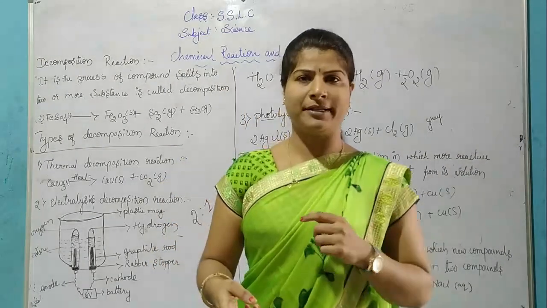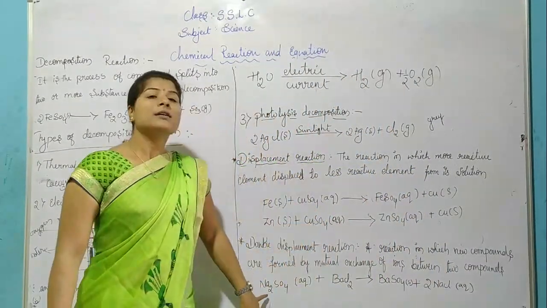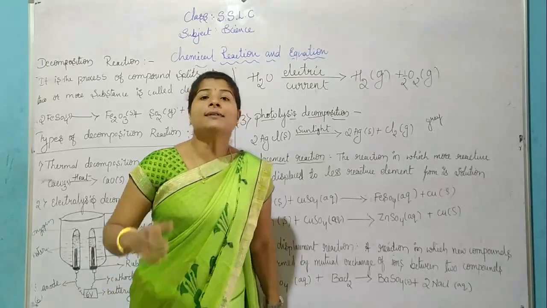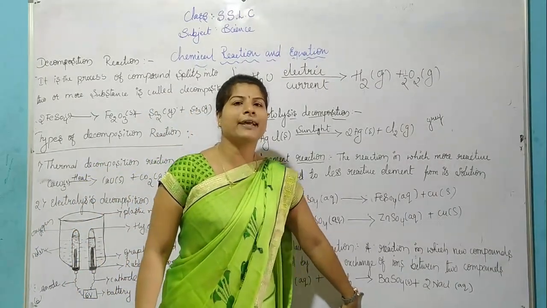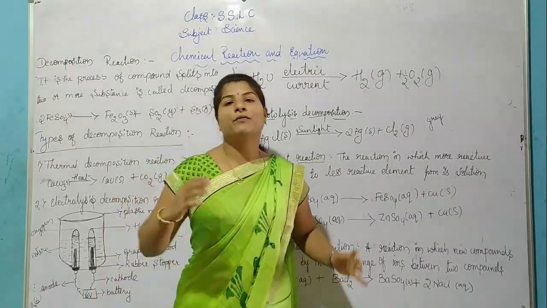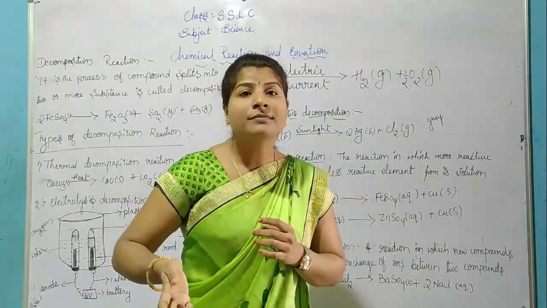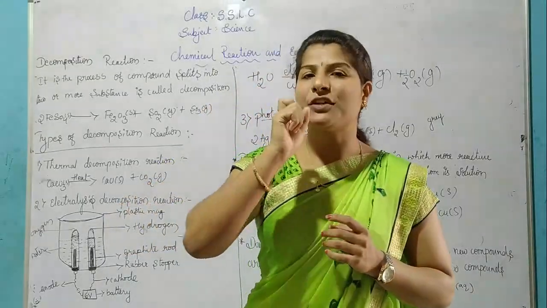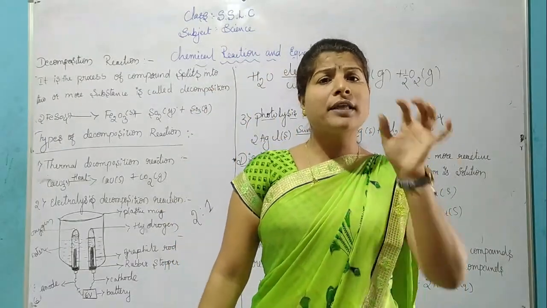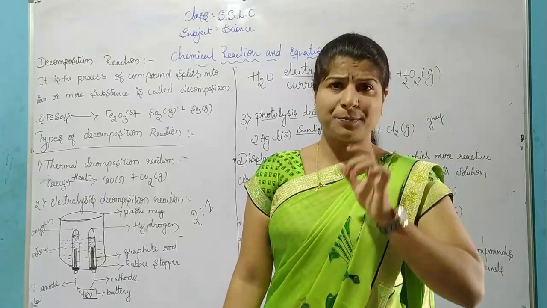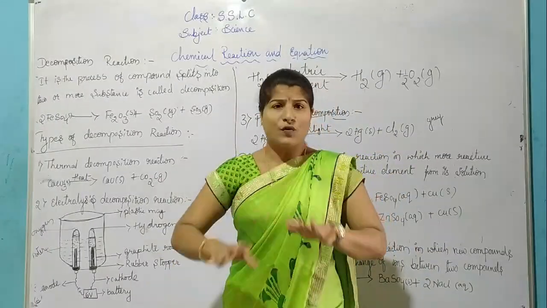The activity once again I am explaining. In one test tube we take sodium sulfate, and in another test tube we take barium chloride. We combine them. What do we form? A white color precipitate will be forming. This reaction we call a precipitation reaction. Precipitate means it is insoluble in water; it does not dissolve in water.